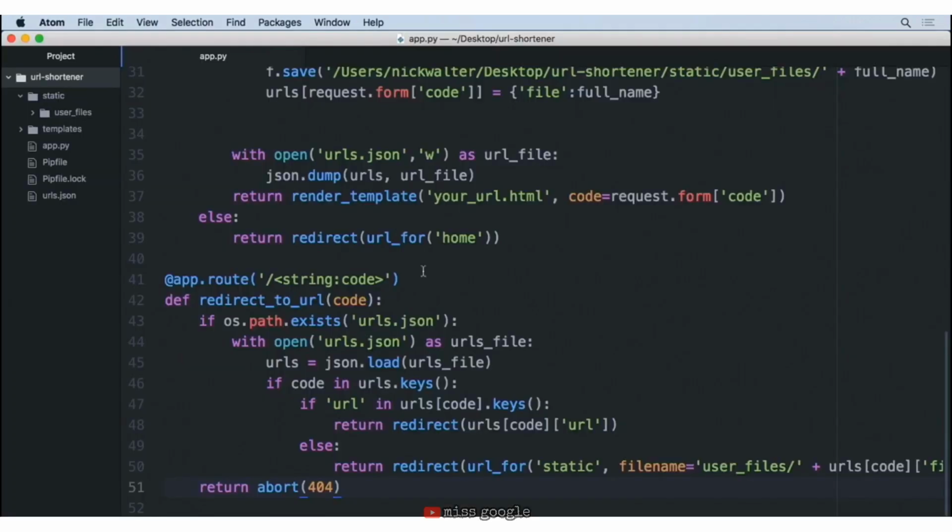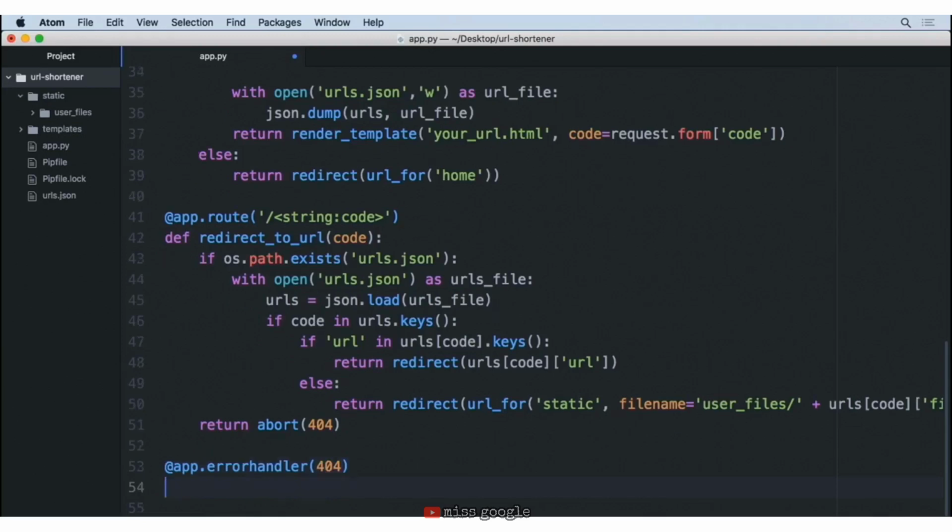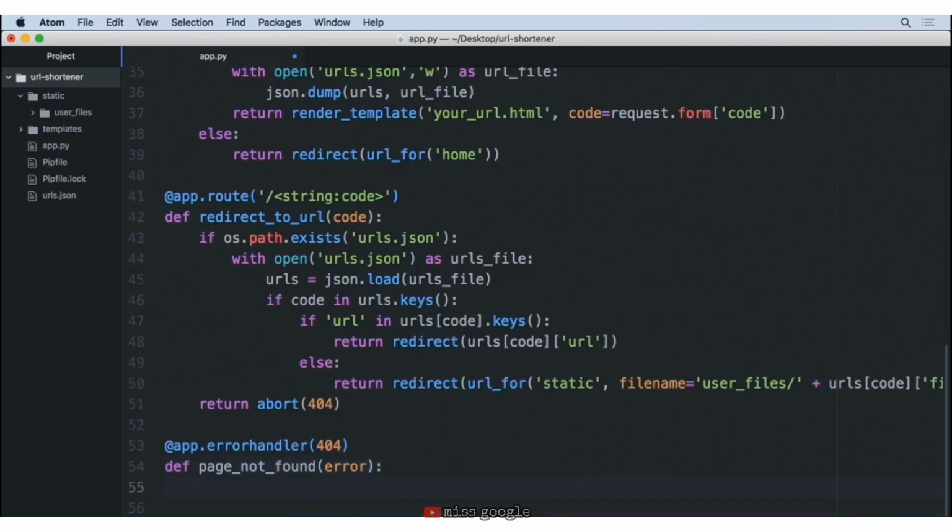Well, if we come back, we can actually create a custom route for this. So we'll go ahead and start a new line here. And with this, we're going to say @app. And instead of route, we want to say errorhandler. And then inside of the parentheses, we want to specify that this is the error handler for the 404 code. So we'll go ahead and do that. Then we're going to create a function here. We're going to call this page_not_found. And what's going to be passed inside of here is an error. And we'll do our colon for that function.